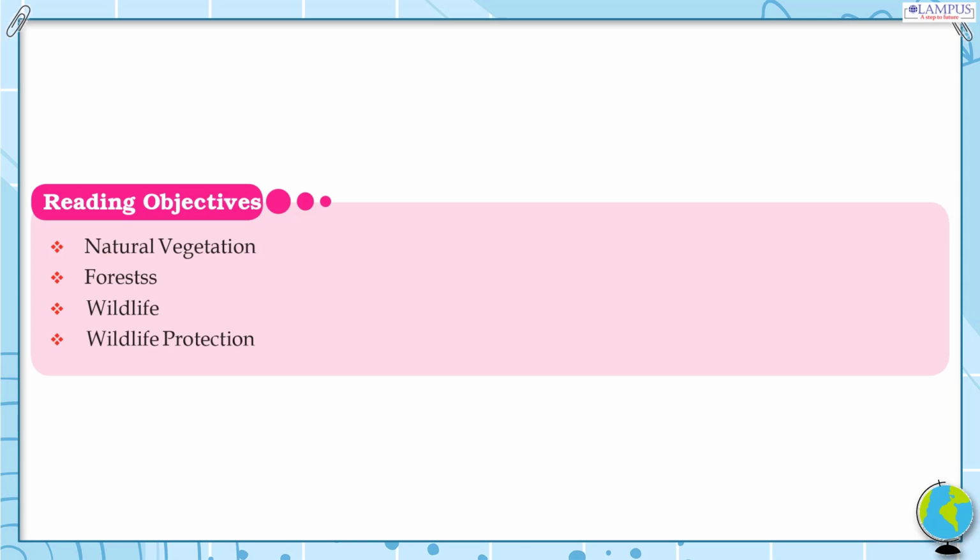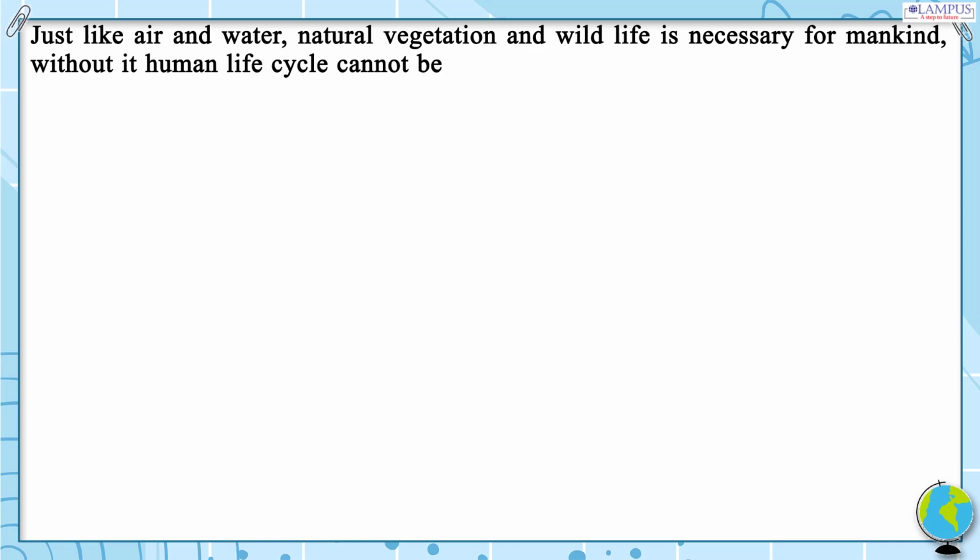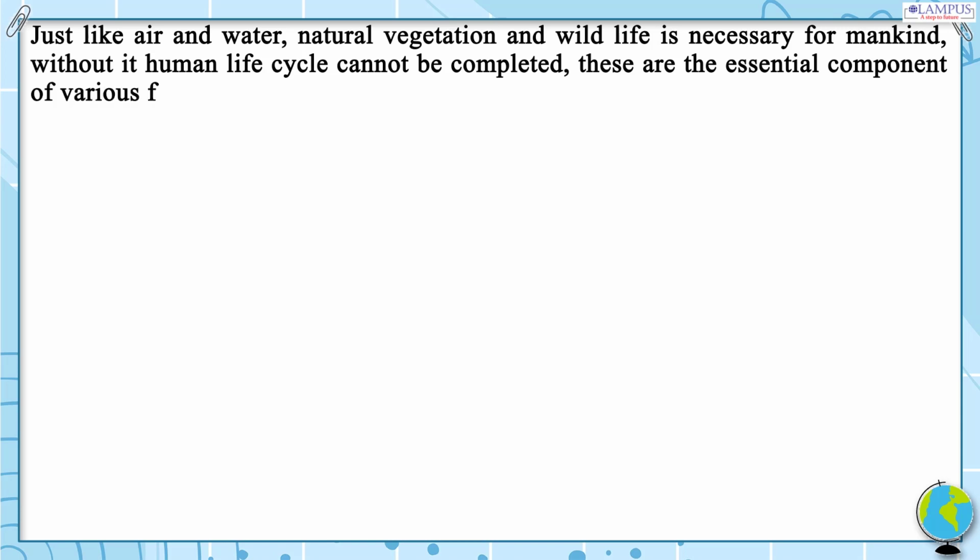Wildlife. Wildlife protection. Just like air and water, natural vegetation and wildlife is necessary for mankind. Without it, human life cycle cannot be completed. These are the essential components of various food chains and ecosystems.